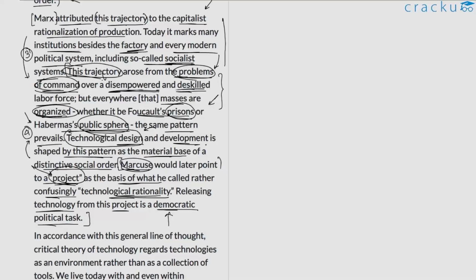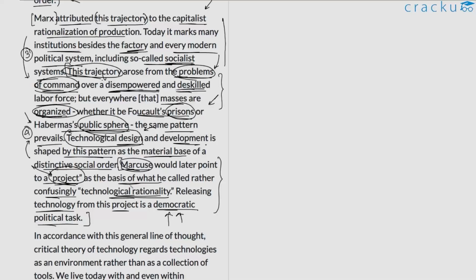What is being described here is how technology and social elements are intertwined, or mixed, at some point in time. And this entire affair of removing technology from such a social affair is, according to Marcuse, a democratic political task. What he wants is for us to utilize technology in a more humane and more equitable way, rather than using technology to justify certain existing vices.